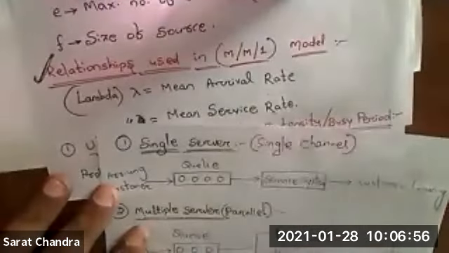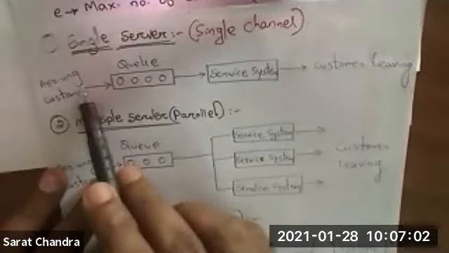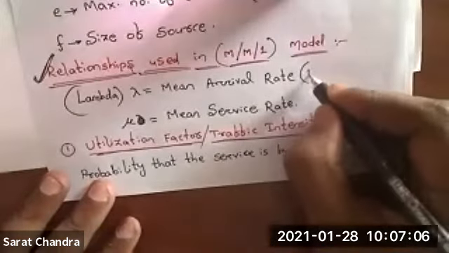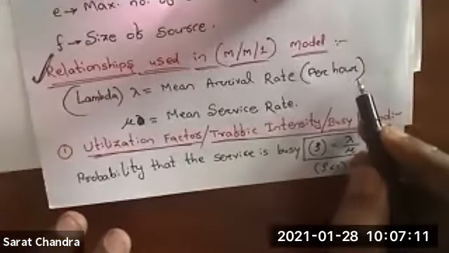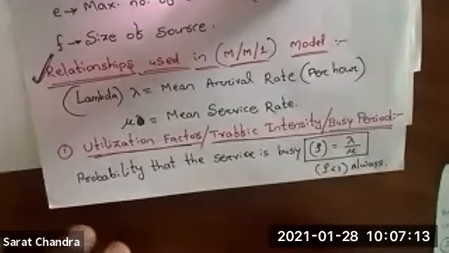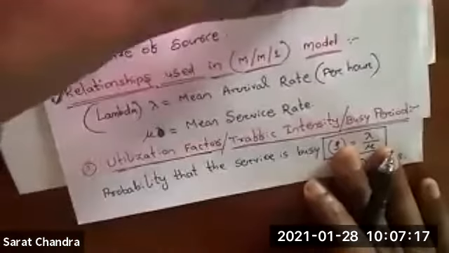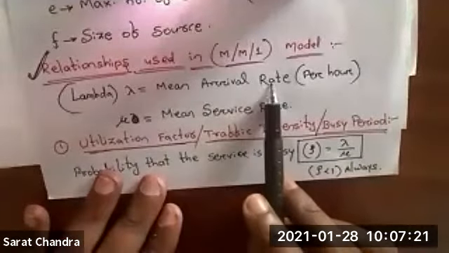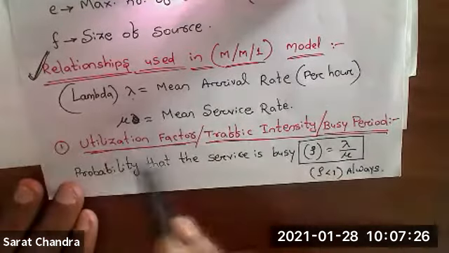Rate means per unit time. So per hour, how many customers are coming? That is your mean arrival rate. I will write here in bracket, it will be per hour always. That is, in 1 hour, how many customers are coming. That will be indicated by lambda. Next one will be mu.